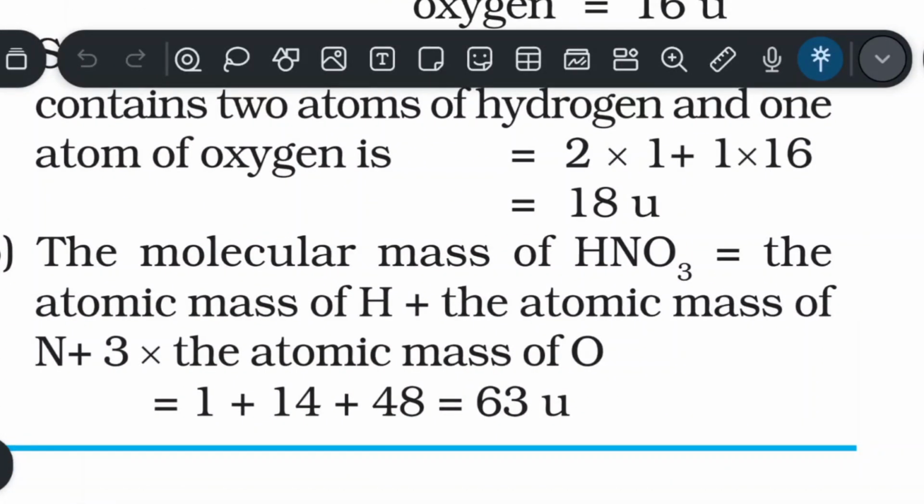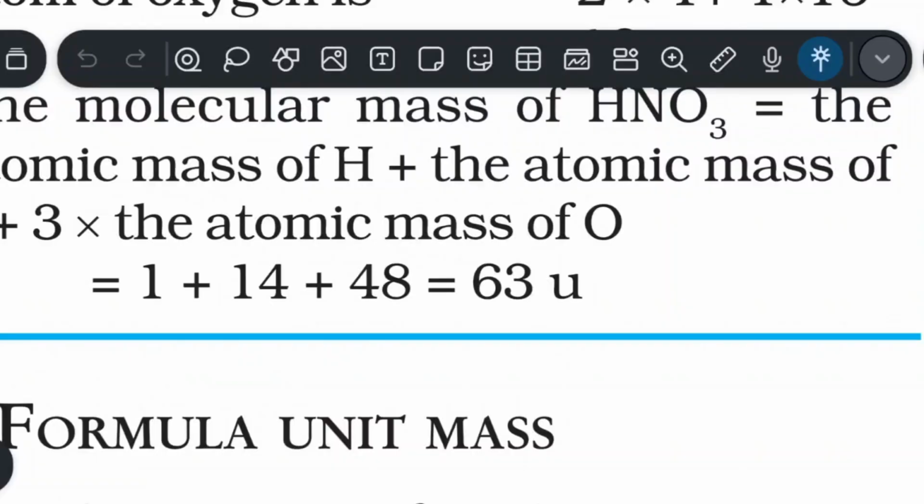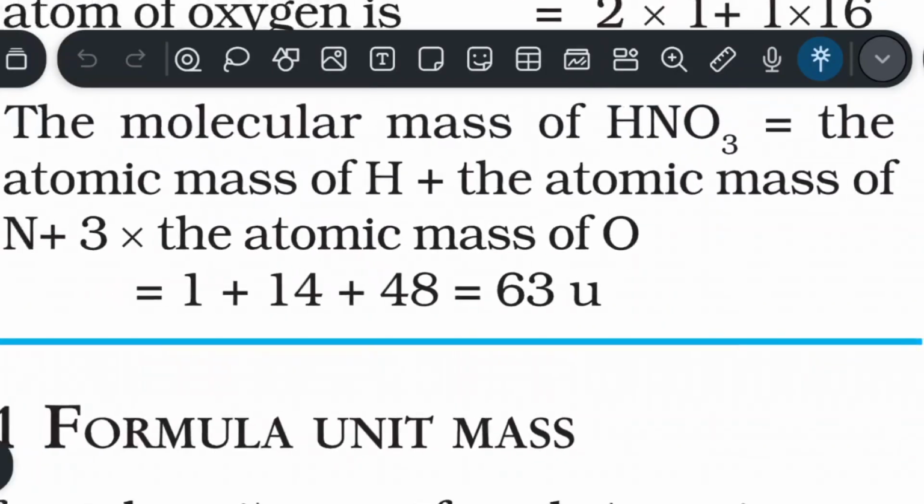Now the second answer. The molecular mass of HNO3 equals the atomic mass of hydrogen plus the atomic mass of nitrogen plus the atomic mass of O multiplied by 3, as there are 3 oxygen atoms, which equals 1 plus 14 plus 48, gives 63 u.